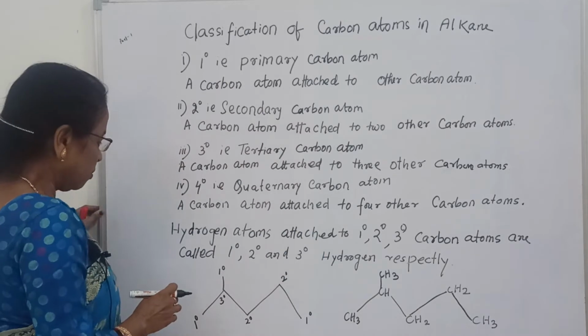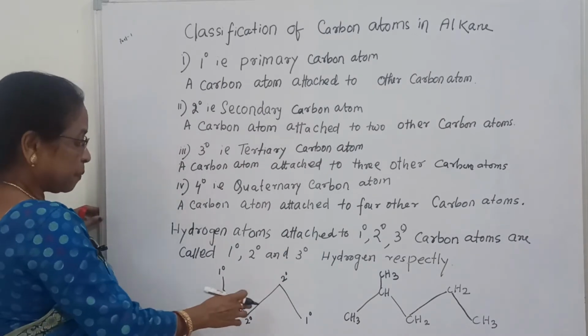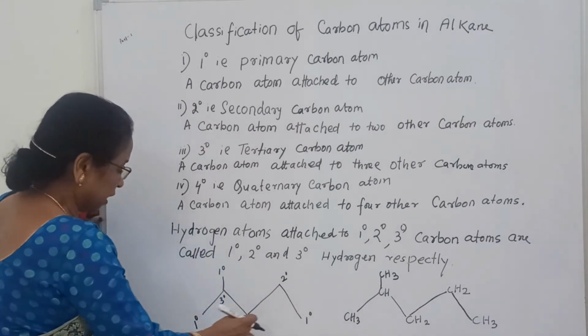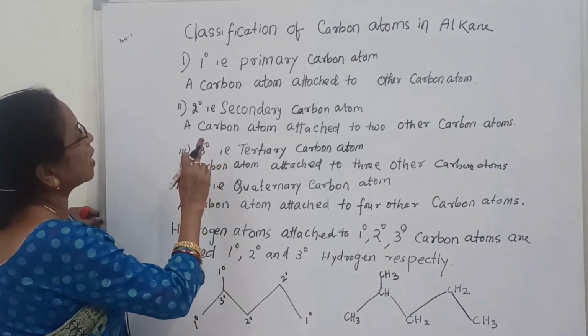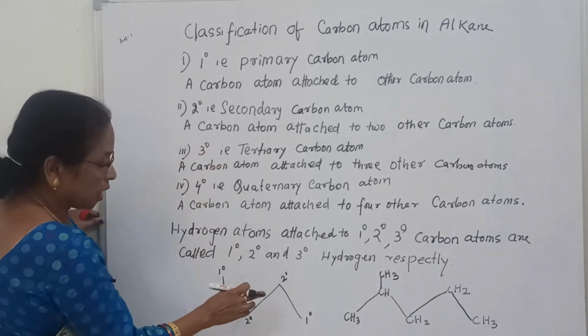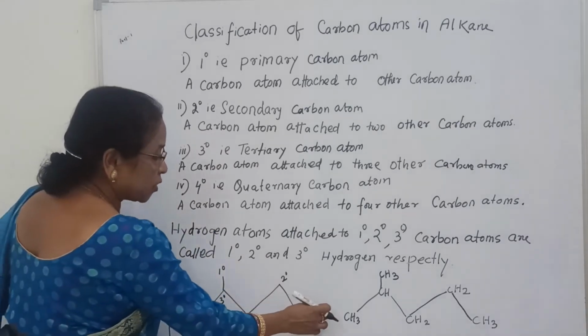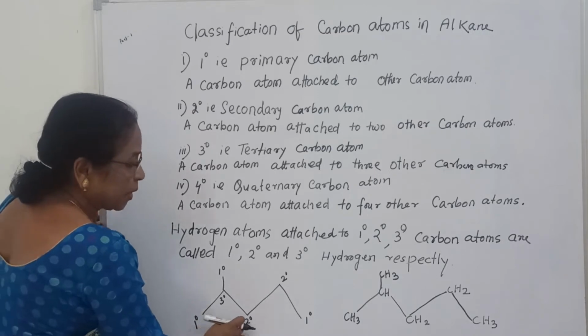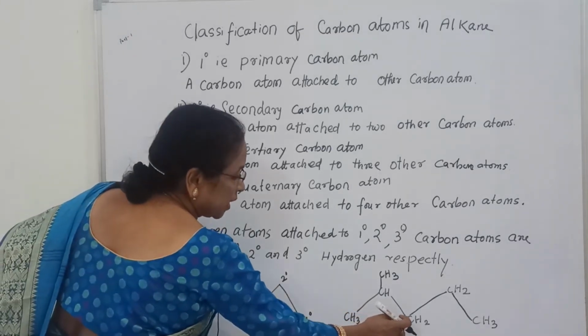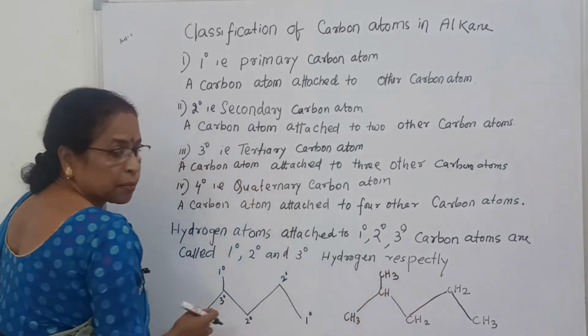Here you can observe it is primary carbon, because only 3 hydrogens are attached and it is attached to only one other carbon atom. Here it is called primary carbon, and now this is secondary, because it is attached to 2 other carbon atoms.